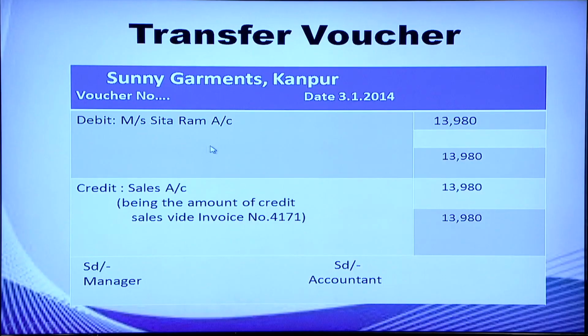The next transaction was sold goods to Sitaram. It is a credit transaction. Messrs. Sitaram account is debited and sales account is credited. The name of the organization is written first, then voucher number, date. Then amounts are written in the respective columns. Signed by the manager who made this document and countersigned by the accountant. Here also a description of the transaction is written, which can be called the narration of the transaction.